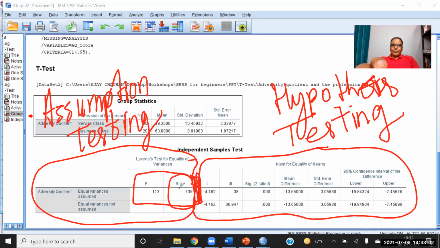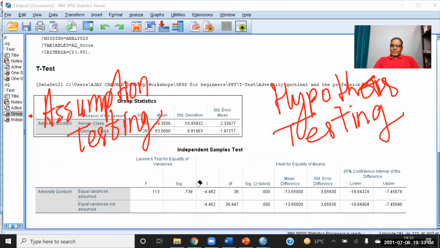So if I erase this, now check this value. If it is less than 0.05, then it means the groups are not comparable. I repeat, if this significance value is less than 0.05, it means the samples have unequal variance and we have to check the lower value of t.